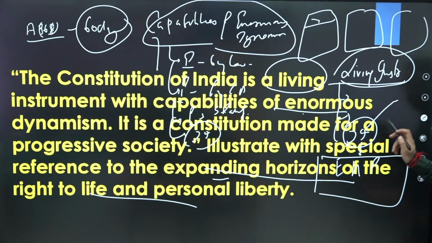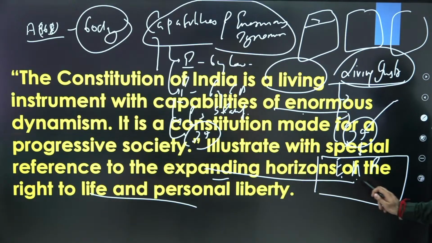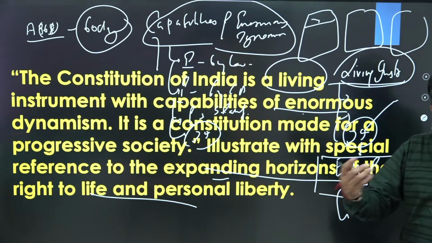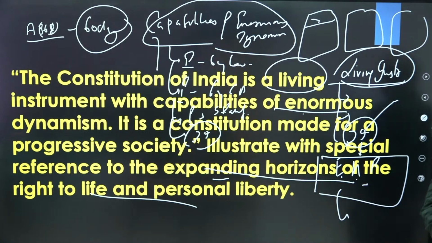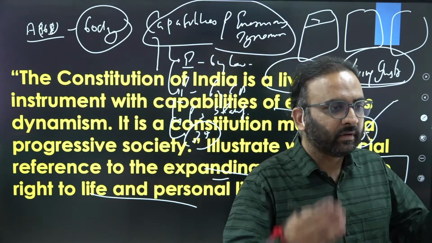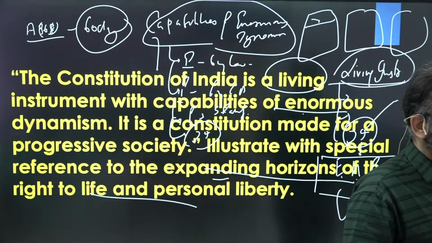Now you will make a special reference to the expanding origin of right to life and personal liberty. There you will talk about how the Supreme Court in the Maneka Gandhi case interpreted it as due process of law. Then in the Unni Krishnan case, it gave the concept of the right to a dignified life, right? And then the personal liberty definition is also given.